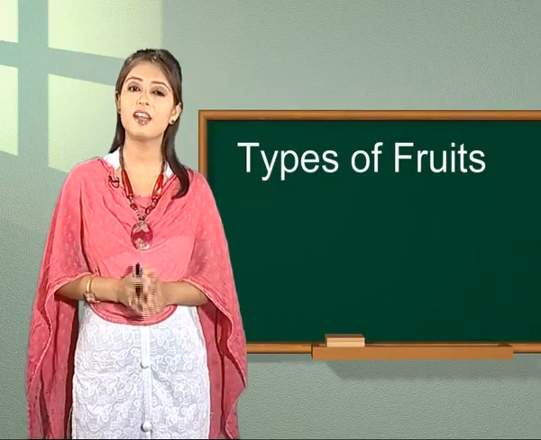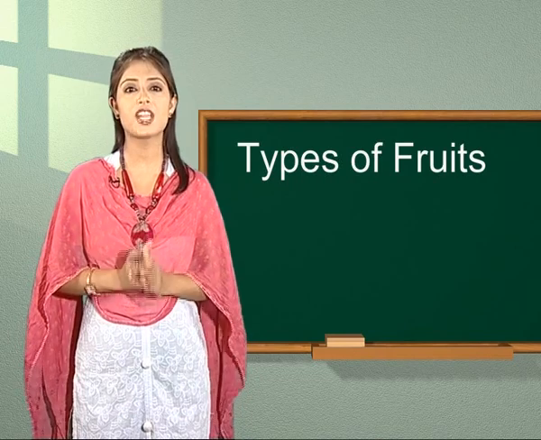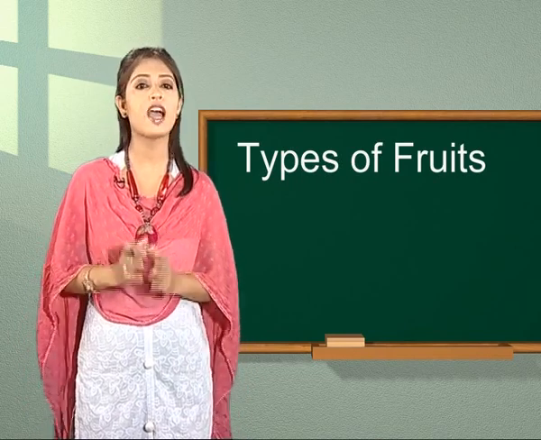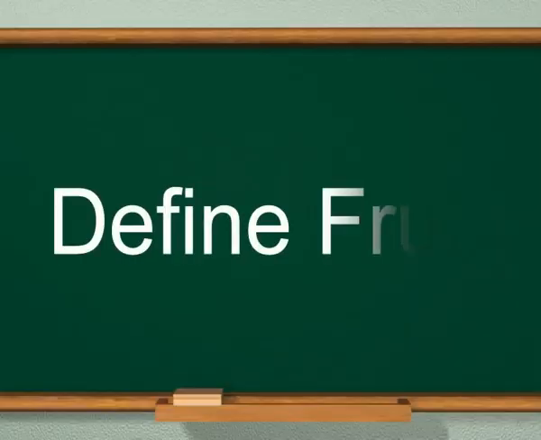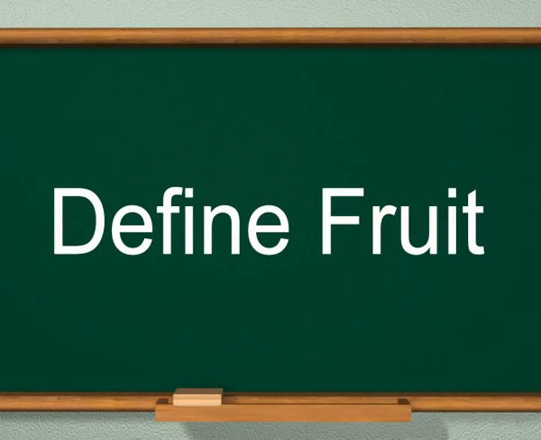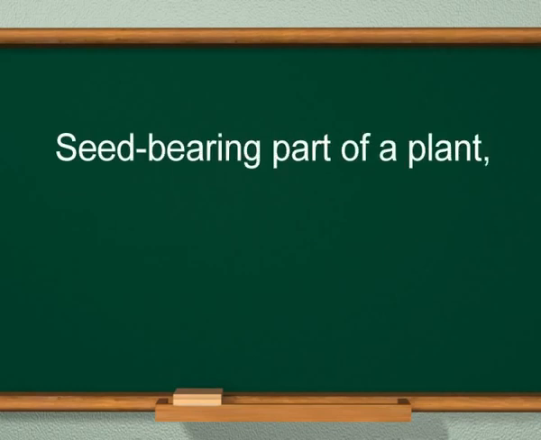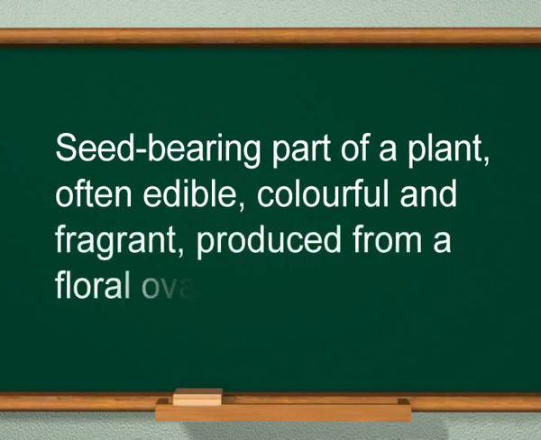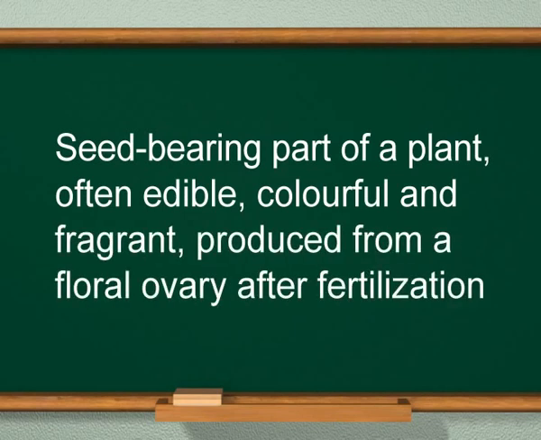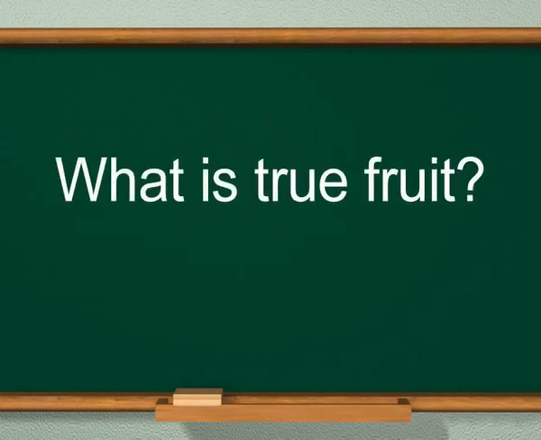So students, enough for today. Let us quickly check with some short questions what you have grabbed today. Be attentive, here are some questions. The first question is, define fruit. Answer. Fruit can be defined as the seed-bearing part of a plant, often edible, colorful and fragrant, produced from a floral ovary after fertilization. The next question is, what is true fruit?